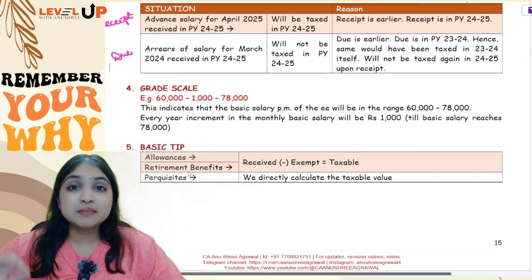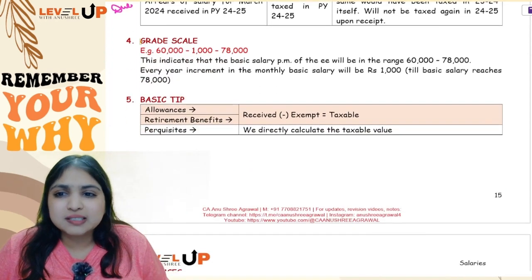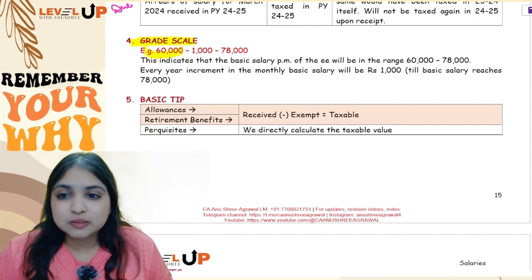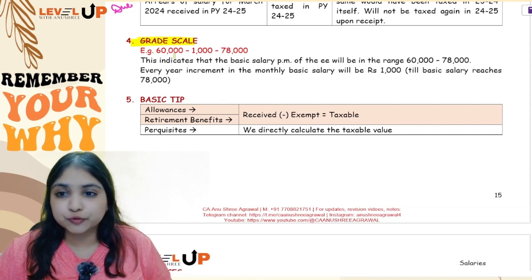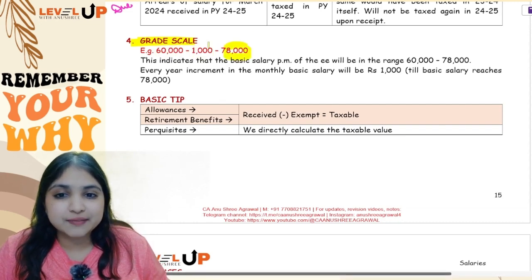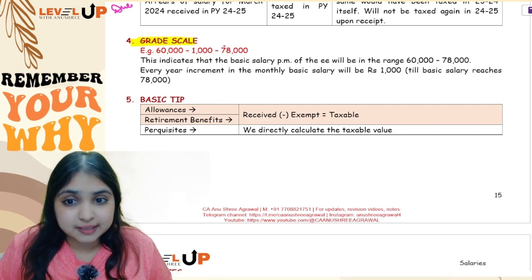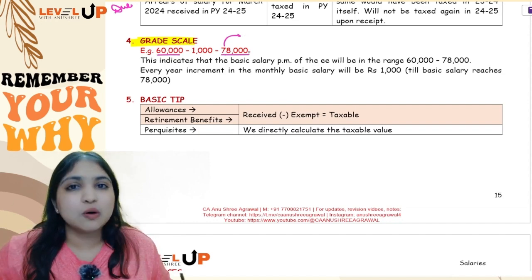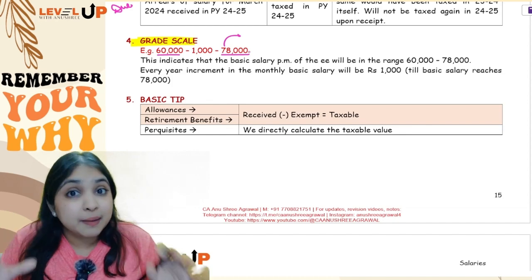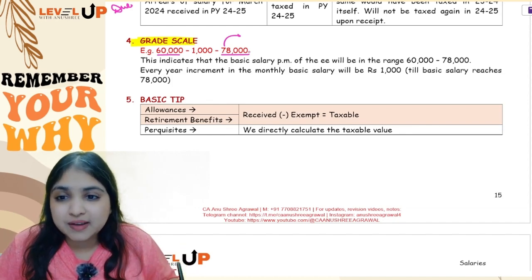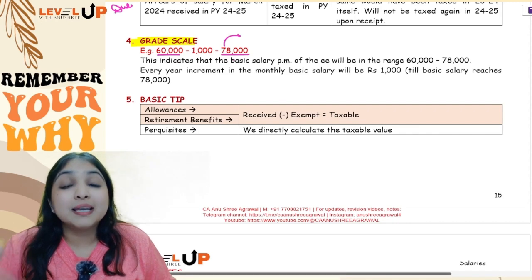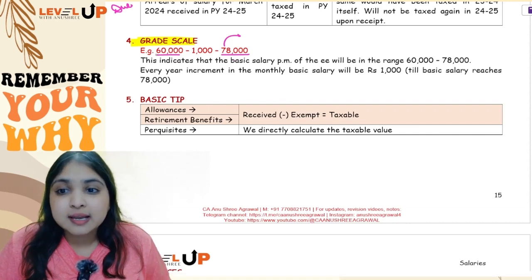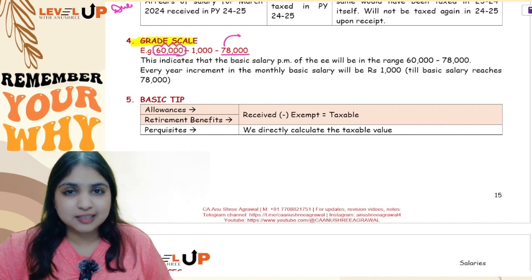Okay, then comes my next discussion about grade scale. Now this is a concept which generally comes into the picture when you actually solve questions. Like this is one example of a grade scale which I have put over here: 60,000, 1,000, 78,000. Now how do you interpret this? This indicates that your starting salary will be anywhere between 60,000 and 78,000. It can be anywhere in the range of 60 to 78. But in case the examiner does not tell you what the starting salary is, then you will assume that the starting salary is 60,000 itself.